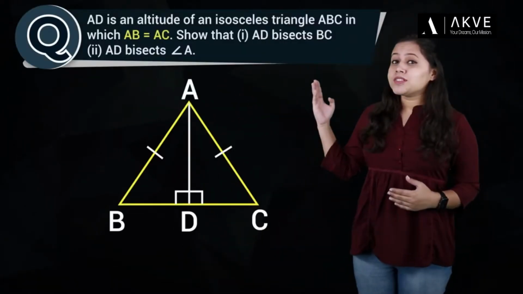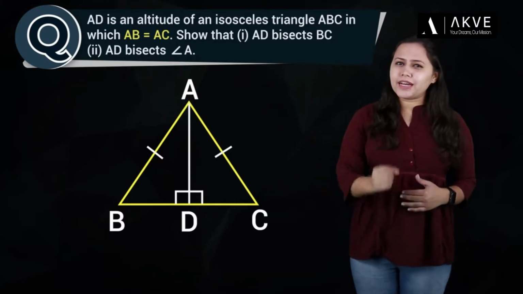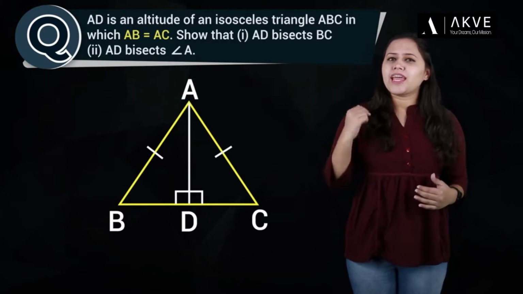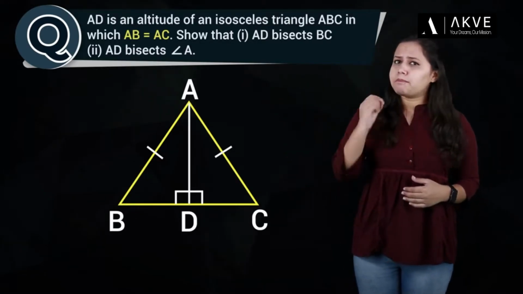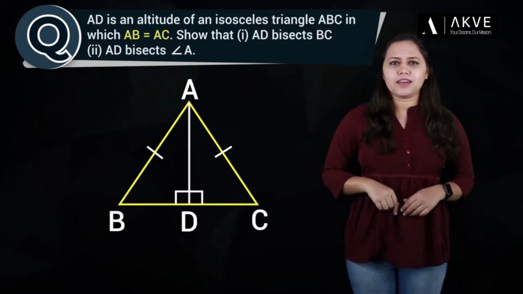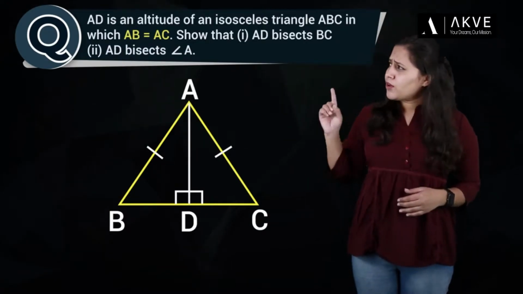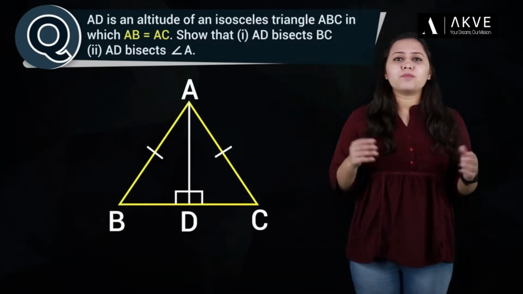So, this one says that AD is an altitude of an isosceles triangle ABC in which AB is equal to AC. Show that AD bisects BC and AD bisects angle A. You remember, we concluded this result in one of the previous videos? Today, we will prove it.